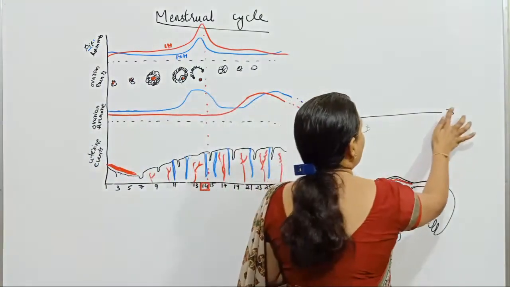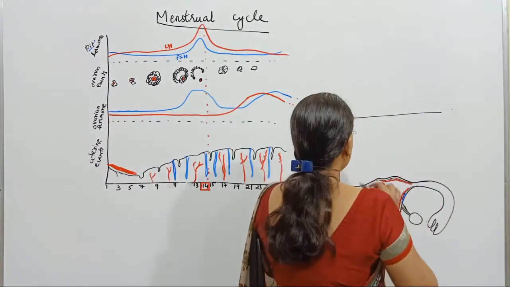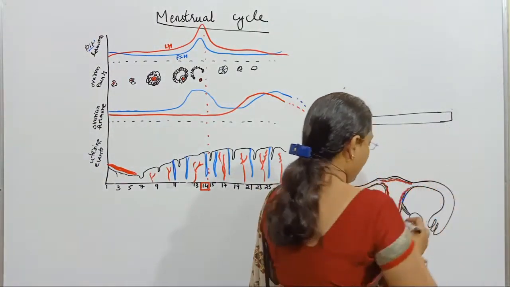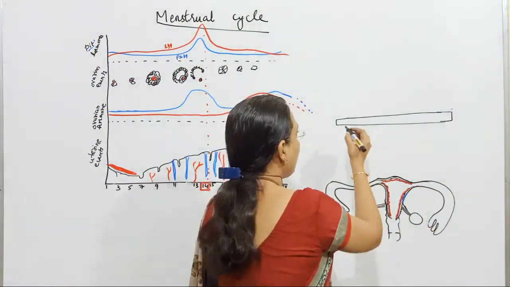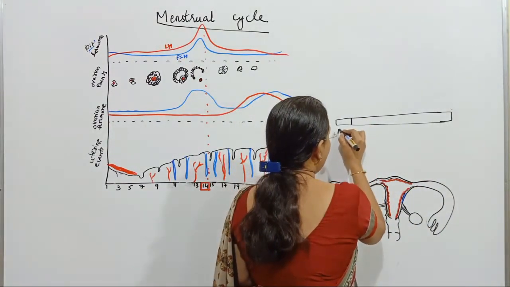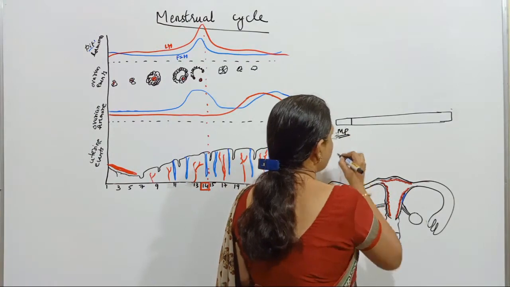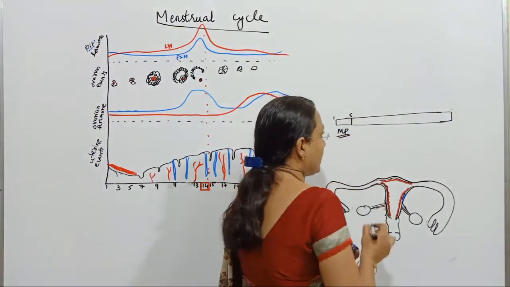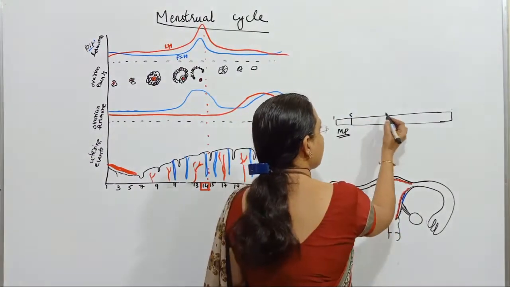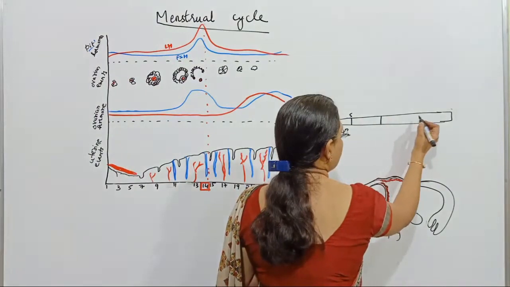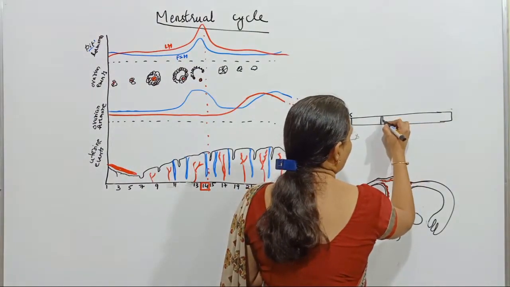Okay, now here, if you consider this is the complete menstrual cycle, the first 5 days are the first phase, called the menstrual phase, spanning from the 1st to the 5th day. Then the 6th day to the 13th day is the next phase, and then a short ovulatory phase will be here.